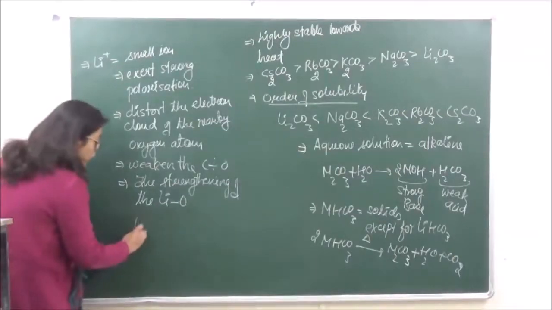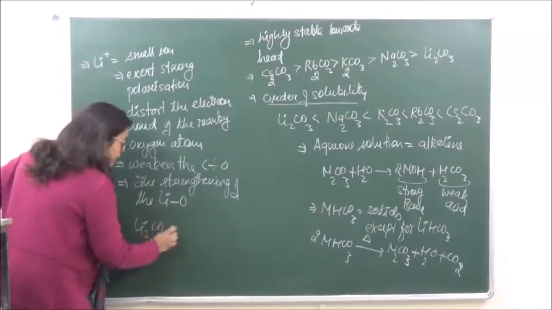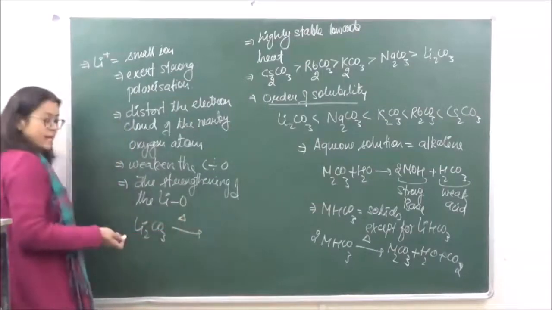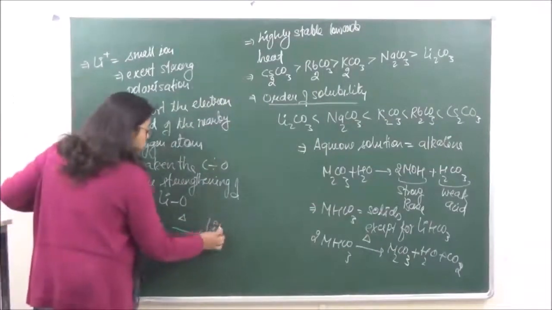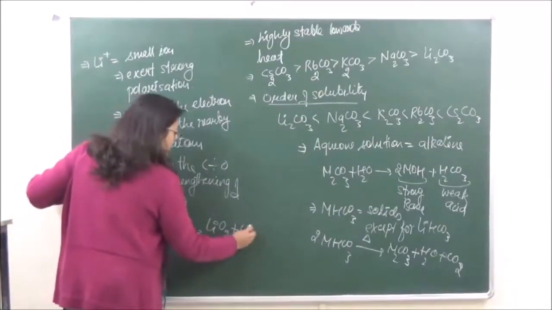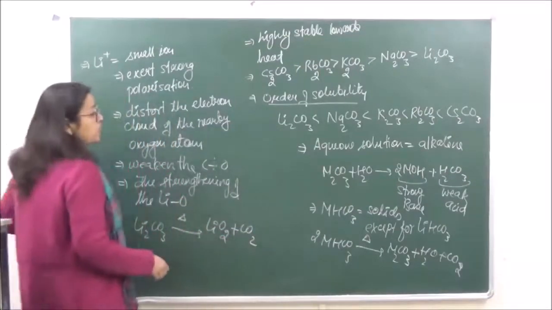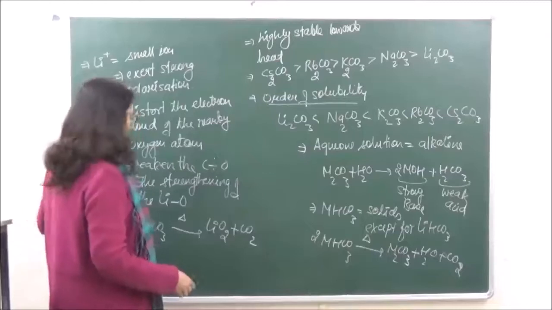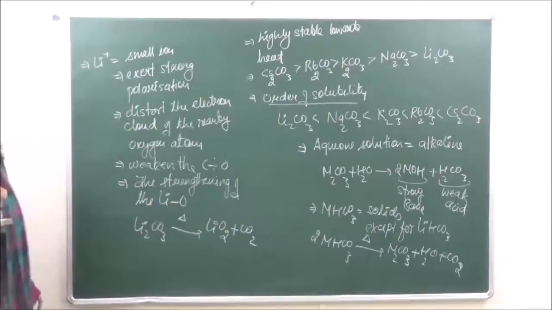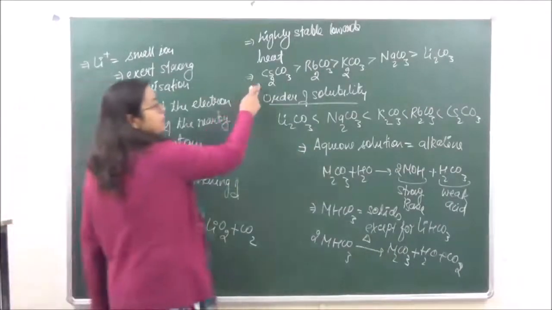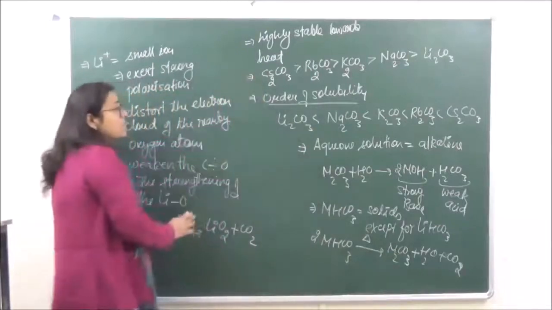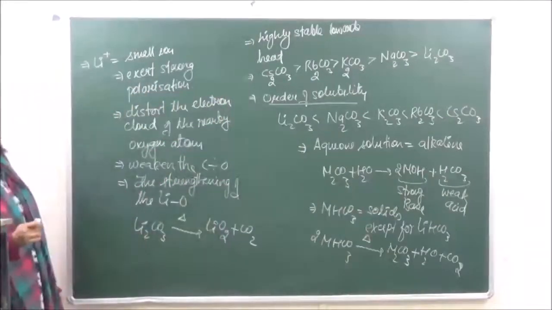So when we are talking of lithium carbonate, on heating it can be easily dissociated into lithium oxide plus carbon dioxide. Whereas the rest of them do not dissociate easily, as you can see the trend over here. Now, why is lithium carbonate being distorted? Let's just see once again.